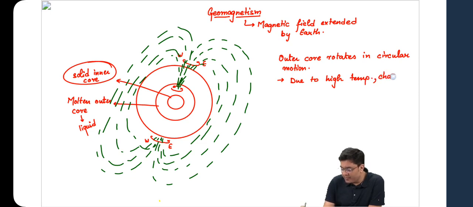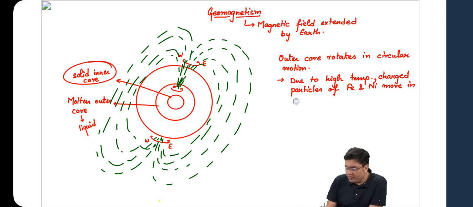Charged particles of iron and nickel move in circular motion.